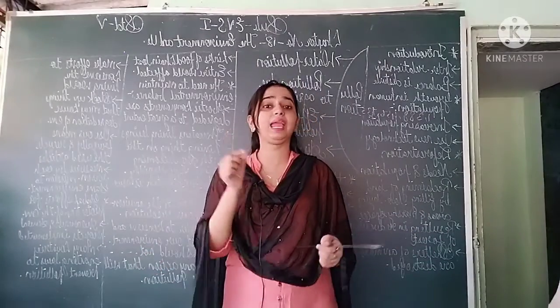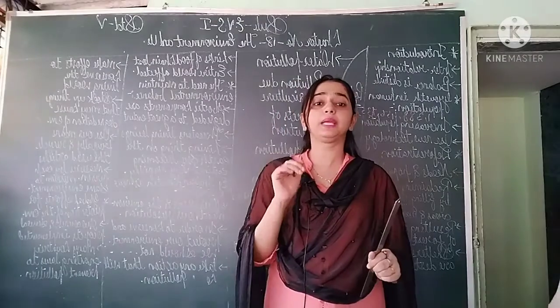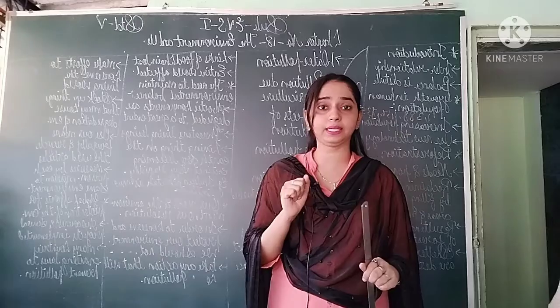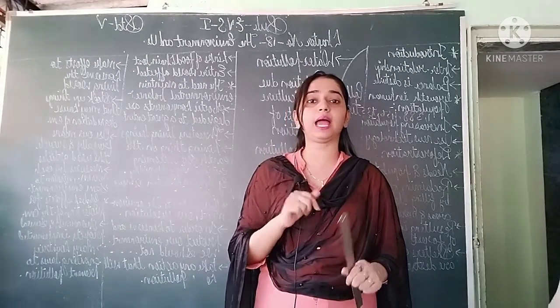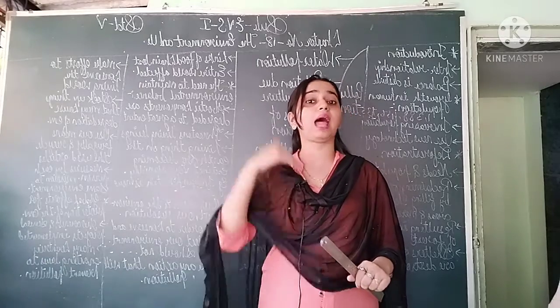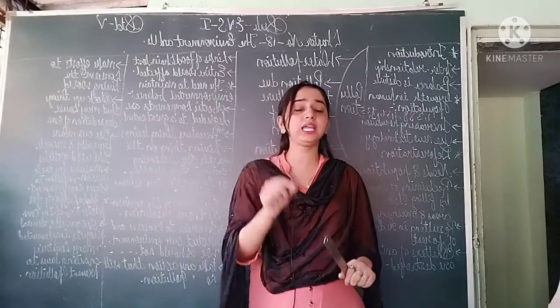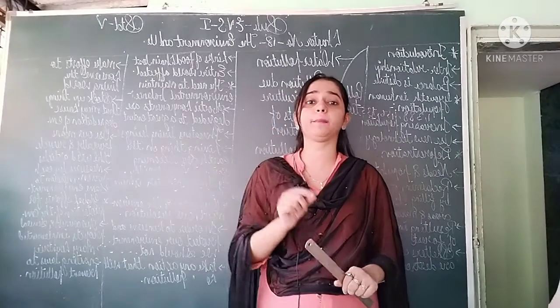So this may cause a large quantity of air pollution because we are not absorbing carbon dioxide. So that carbon dioxide is spreading in our environment, and it also raises the temperature of our environment, and this leads to a major problem of environmental imbalance.